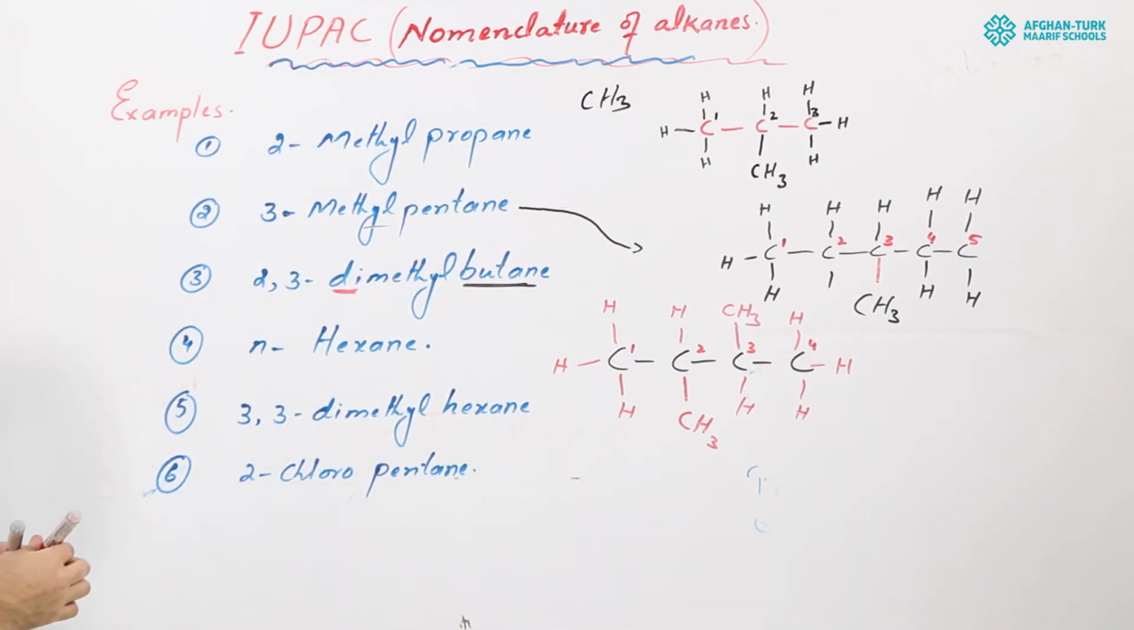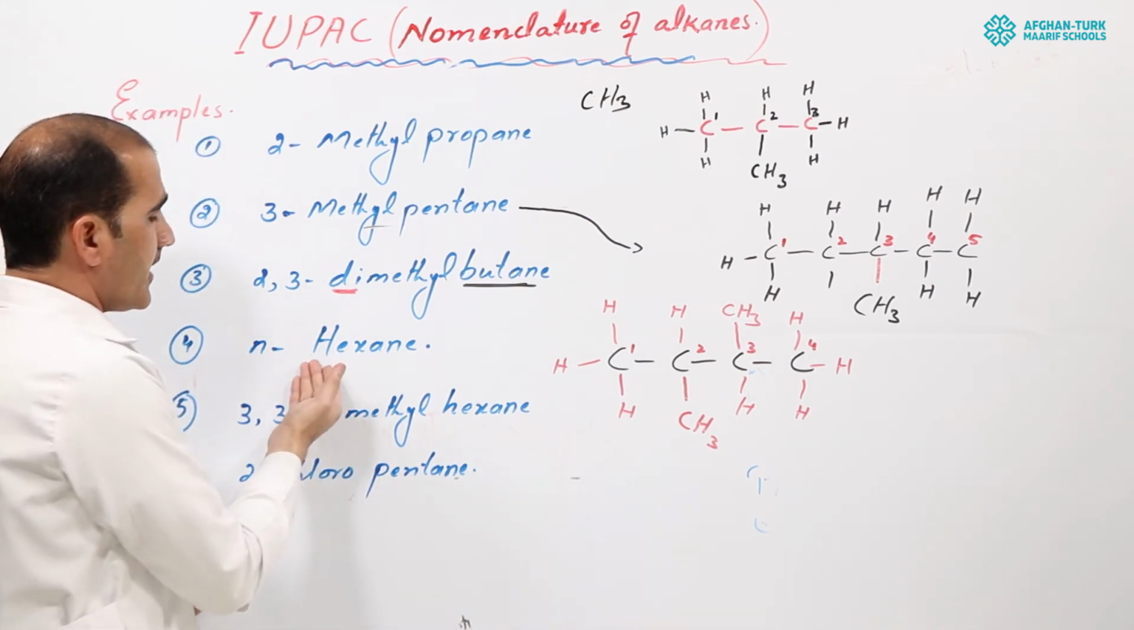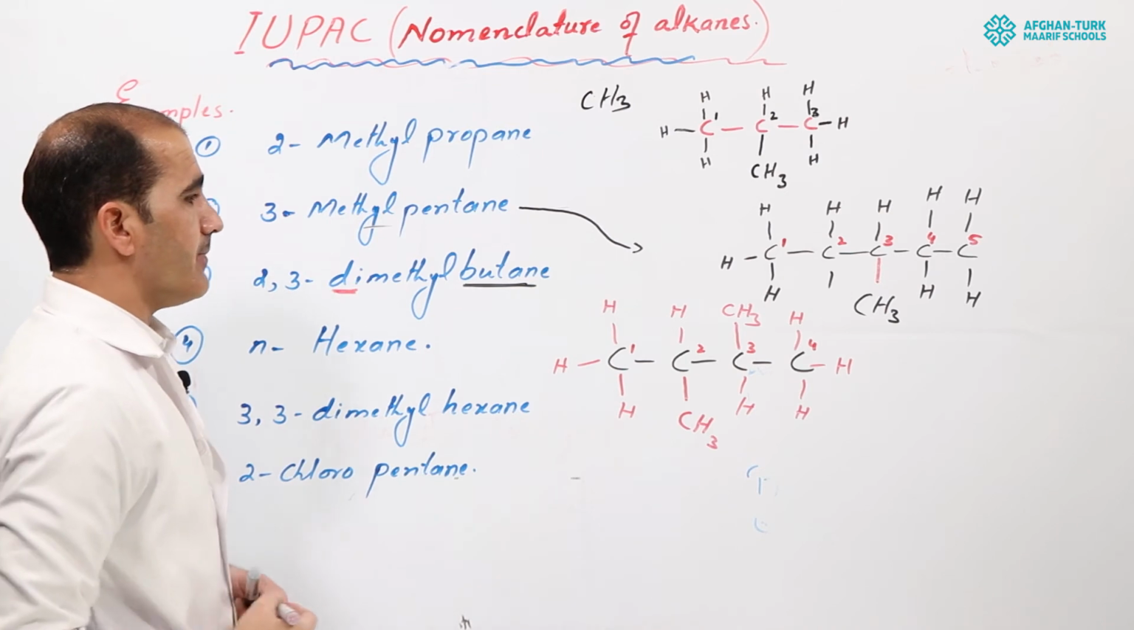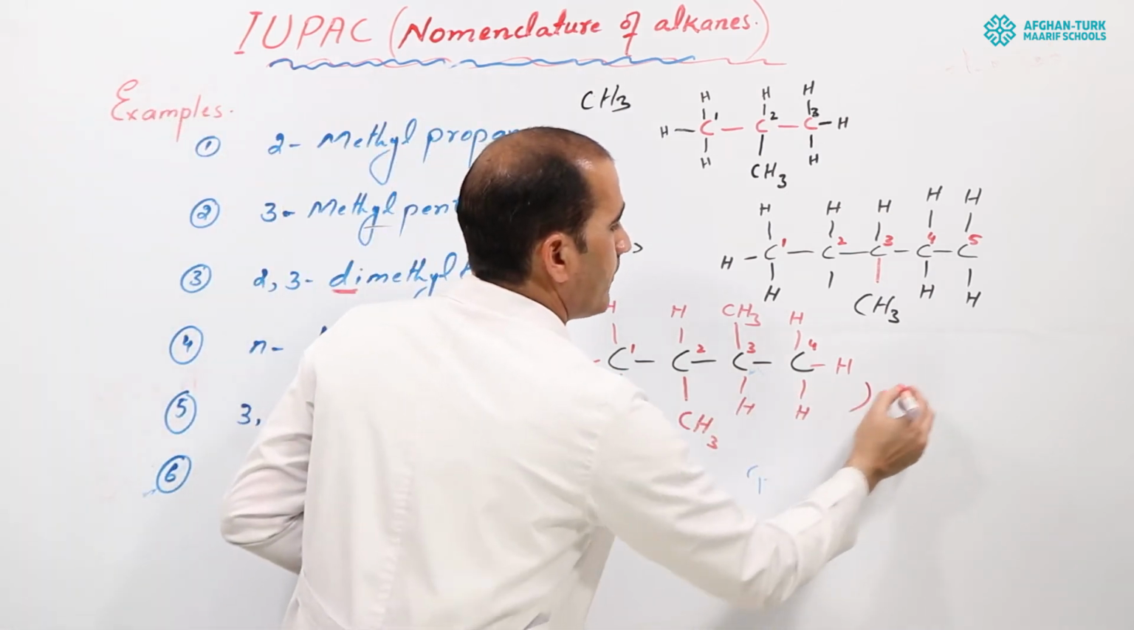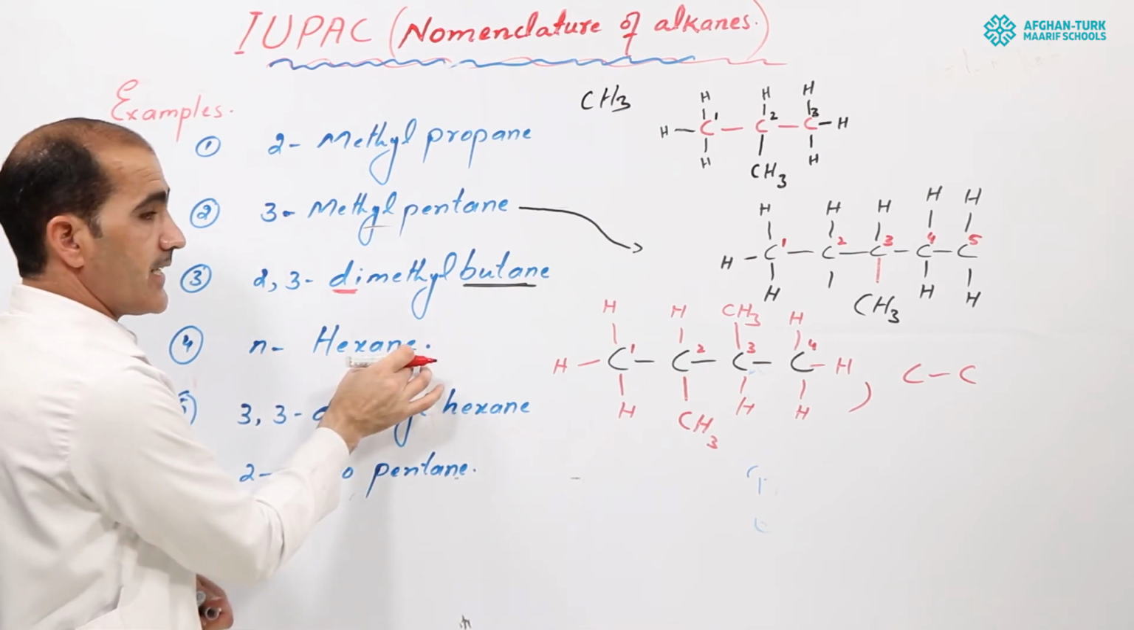Next one, here is another example which we call n-hexane. What do we call it? n-hexane. Simply, it is a very simple example. n-hexane means that, for example, here you have 6 carbons. Hexane means 6 carbons, okay? The "ane" ending means single bonds are there.